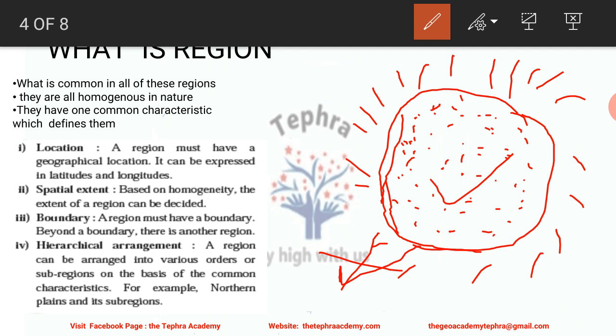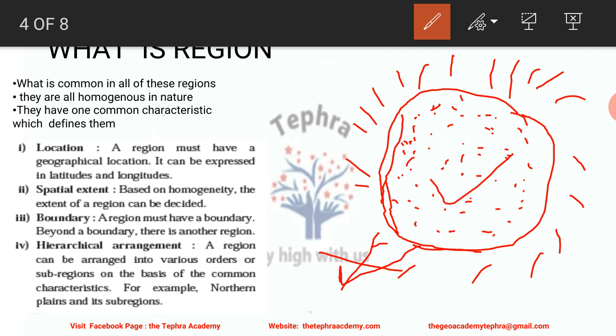Then there is a hierarchical arrangement. In a region there could be a hierarchical arrangement which can be into various orders or subregions. It means that we can divide a region into sub-regions. For example, the northern plains is itself a big region, but it can be subdivided into the Ganga region or Yamuna plain region or the Indus Valley plain region, Indus region.